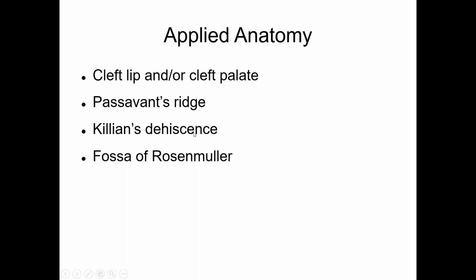It's called Killian's dehiscence. The fossa of Rosenmuller is a space which is lying behind the torus tubarius. Torus tubarius, remember, is the opening of the eustachian tube into the nasopharynx. The space behind that is called the fossa of Rosenmuller. Fossa of Rosenmuller is a thin part of the nasopharynx.